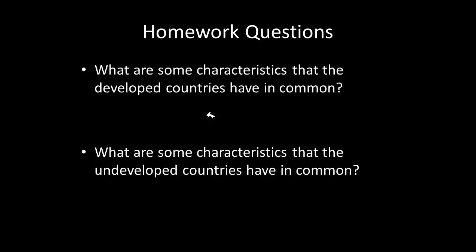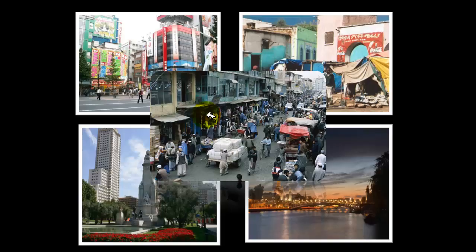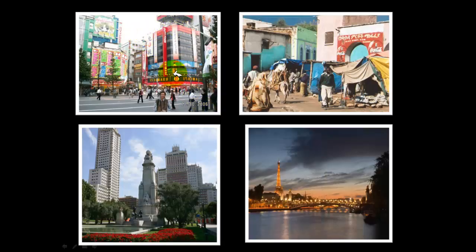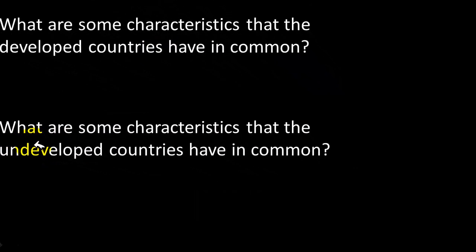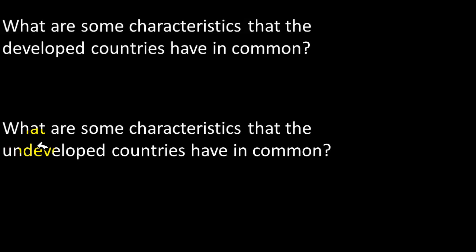The first one is, what are some of the characteristics that developed countries have in common? You can take a look at it. If you want to take a look at these pictures, go back and take a look at these pictures. That is fine. And number 2, what are some of the characteristics that underdeveloped countries have in common? I do not want you to just take a look at those pictures. I want you also to take a look at the map and just your general knowledge of world geography.